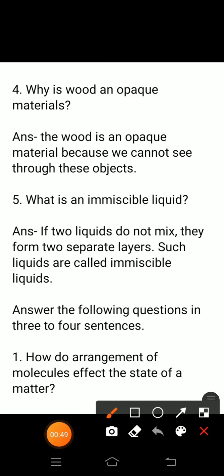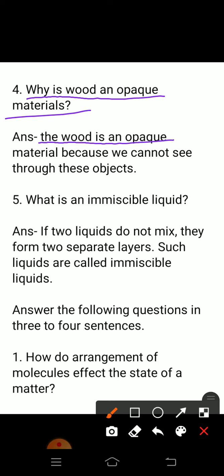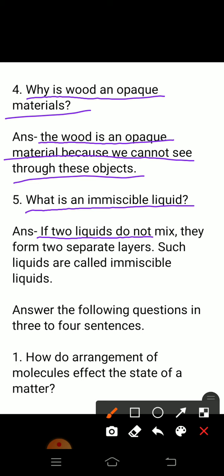Question number 4, why is wood an opaque material? Answer is the wood is an opaque material because we cannot see through these objects. Question number 5, what is an immiscible liquid? Answer is if two liquids do not mix and they form two separate layers, such liquids are called immiscible liquids.